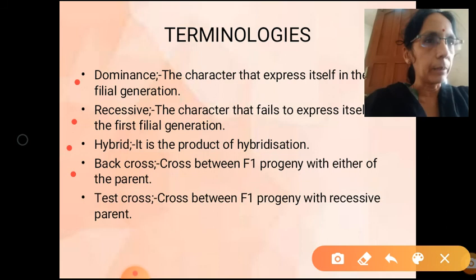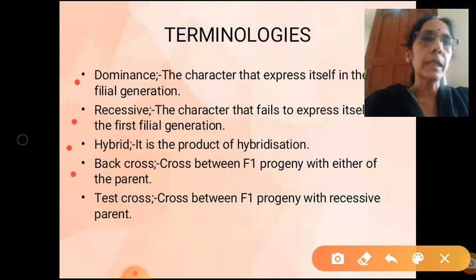Dwarf is a female parent, that is also parental generation. Now in the F1 generation, we have got heterozygous tall. This F1 generation, again you are crossing with either of the parents, either with the tall parent or with the dwarf parent. That cross is called a back cross.